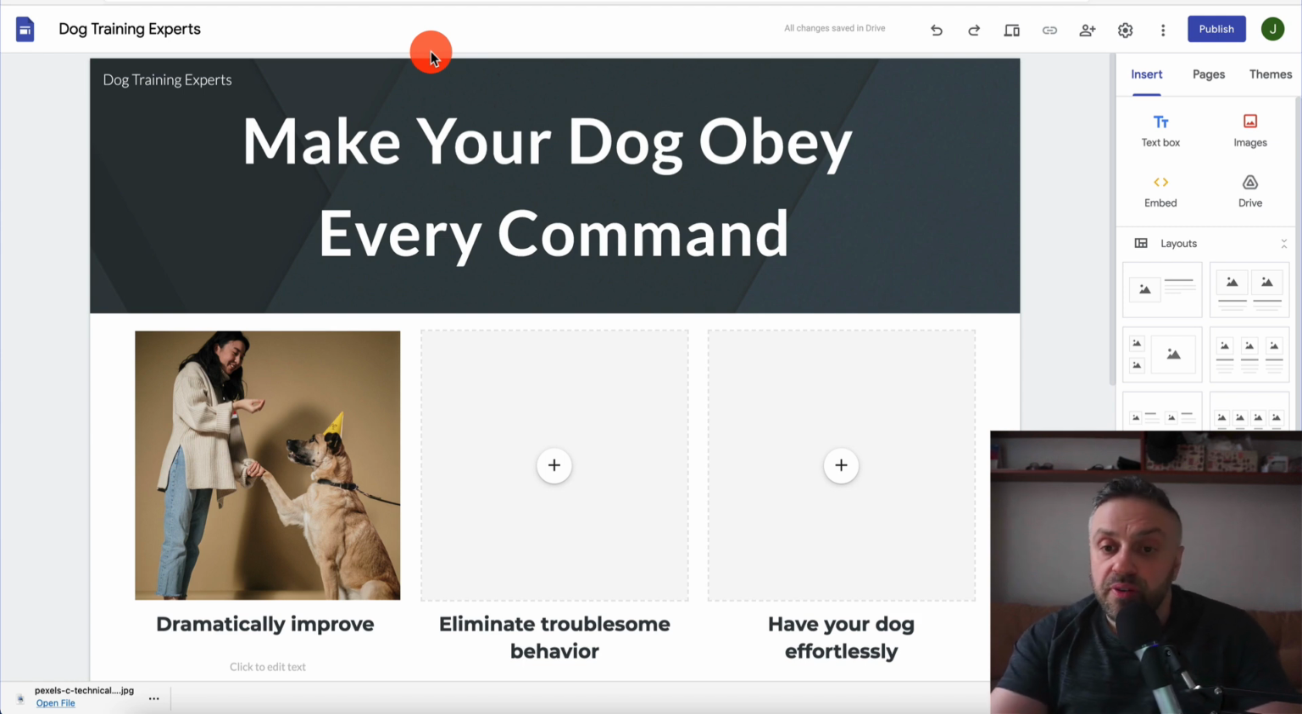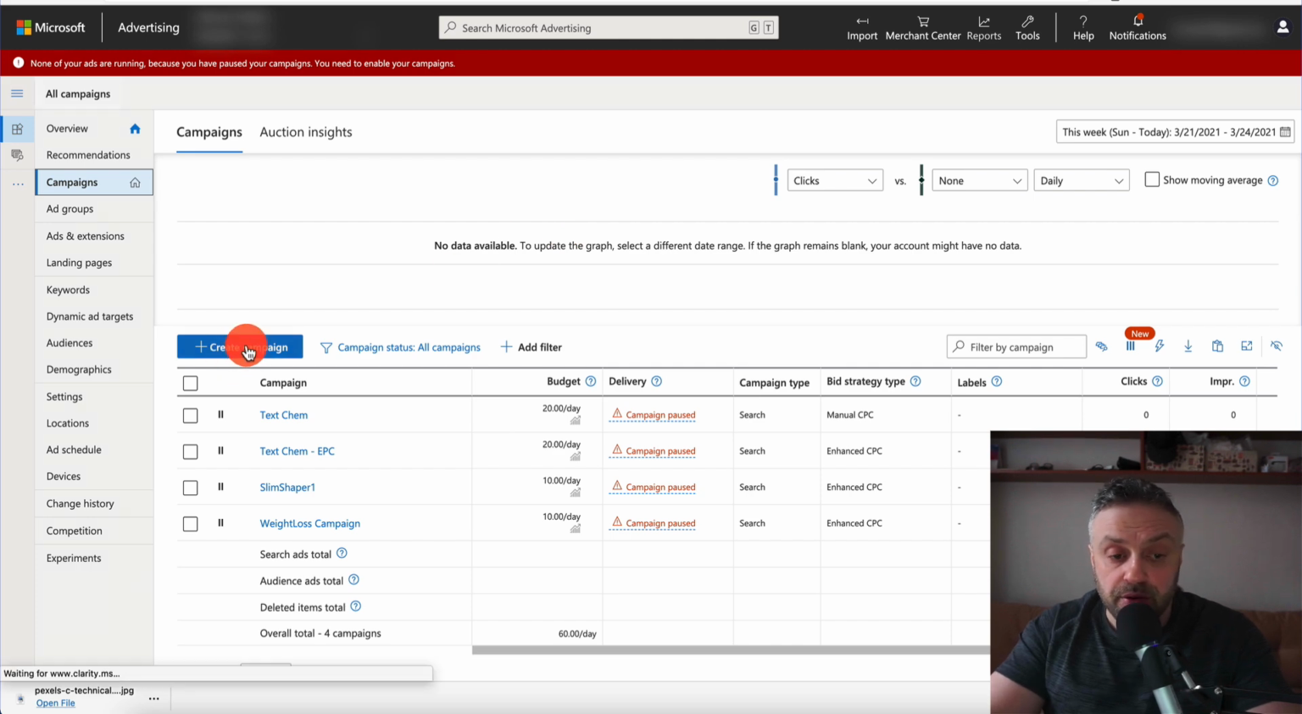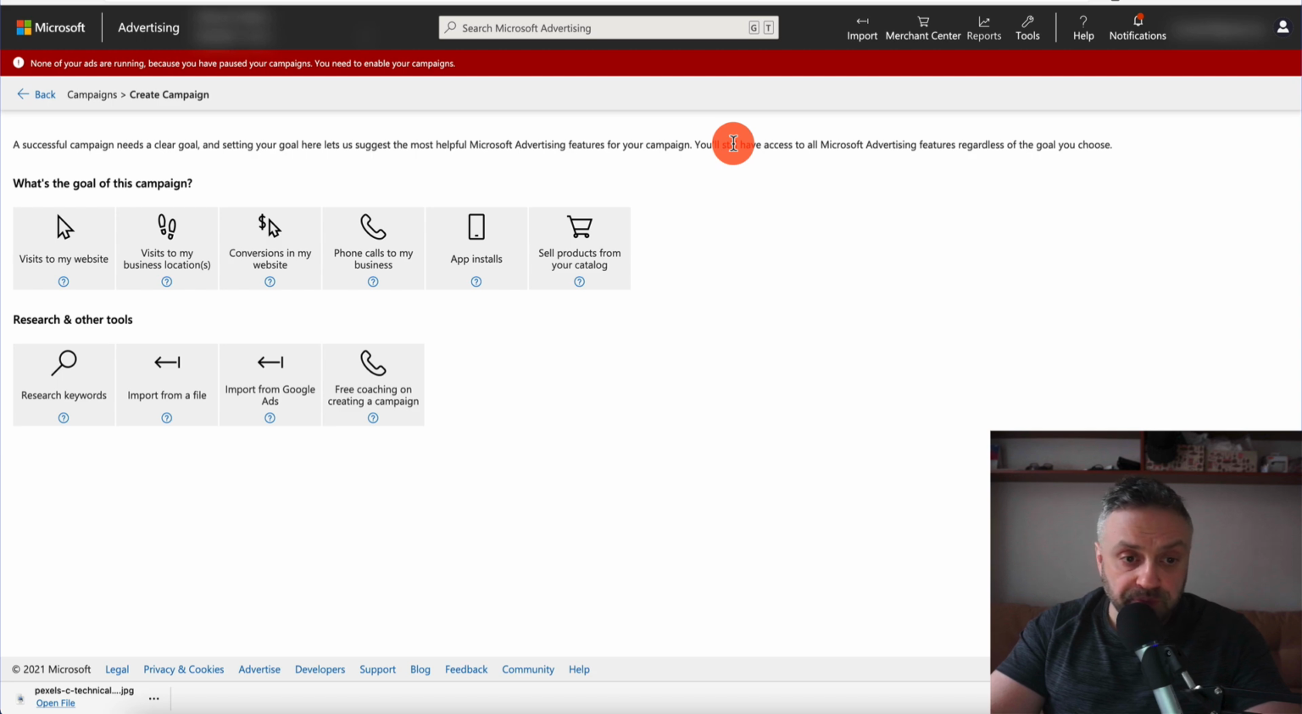So once you finish the landing page, let's go into Bing Ads or Microsoft Ads and create a campaign for your ClickBank offers, okay? Here I am in Microsoft Advertising, or Bing Ads as it used to be called, and here I am in the new campaign screen. What we're going to do is click on create campaign. Just follow the steps I have here.